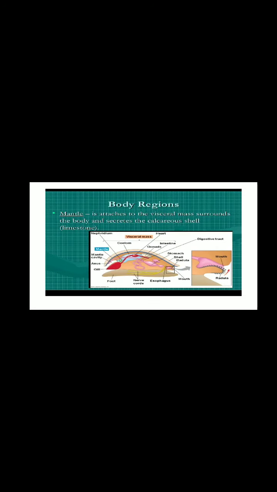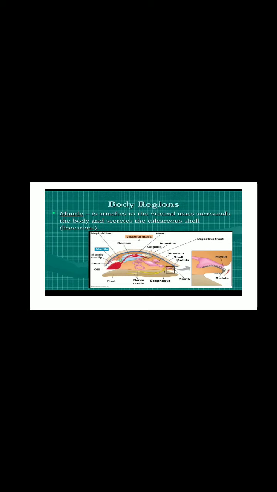Next, the mantle is attached to the visceral mass and surrounds the body, and from the mantle only the calcareous shell is secreted. I already told you most of the mollusca have got a shell around the body. The outer hard shell surrounding the soft body of the mollusca is what? Calcareous shell. So the mantle only covers the visceral mass.